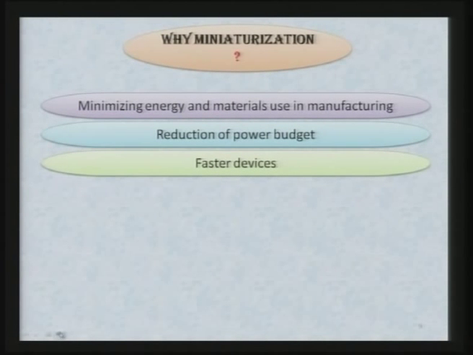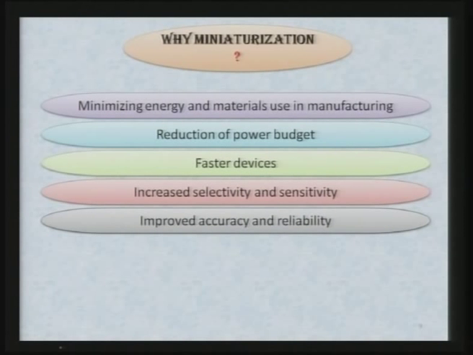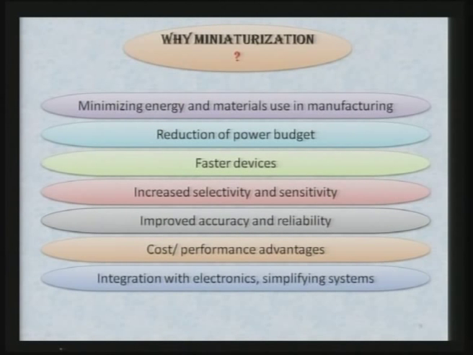Devices are faster in response, with increased selectivity and sensitivity compared to the older ones, improved accuracy, and they are more reliable compared to the large size. Definitely there is a cost advantage, performance advantages, and integration with electronics and simplifying systems.